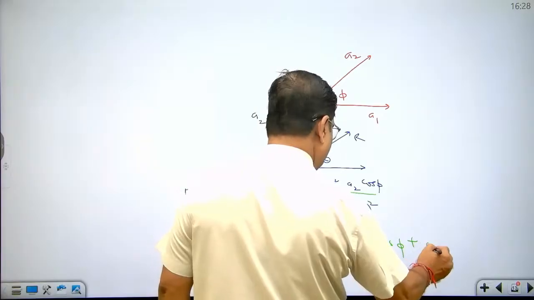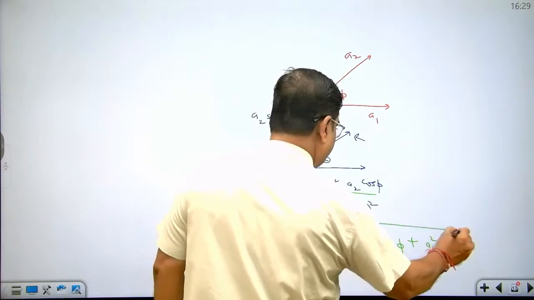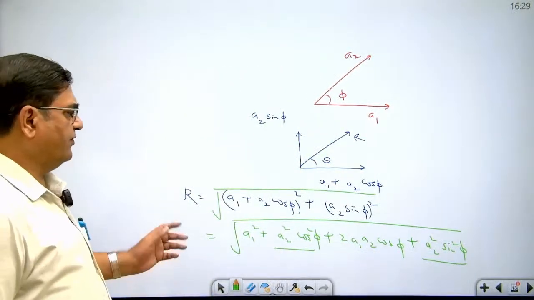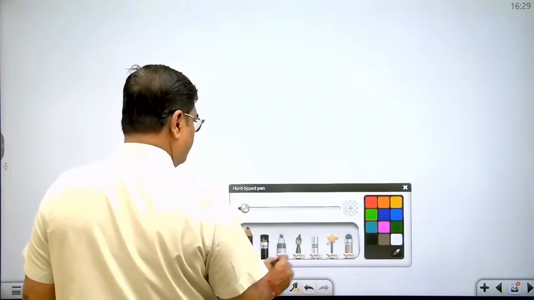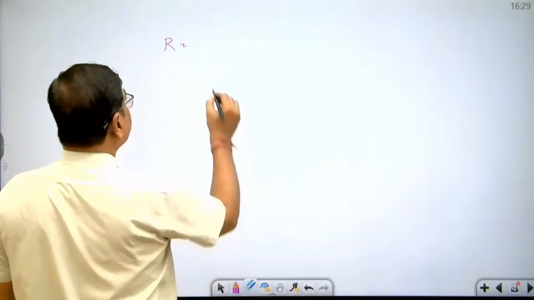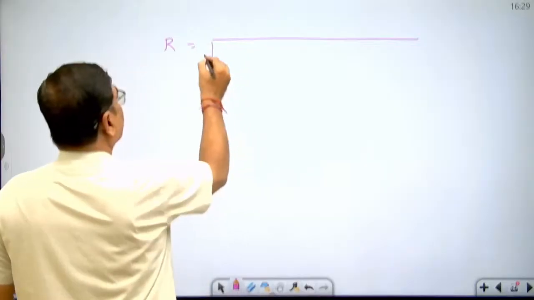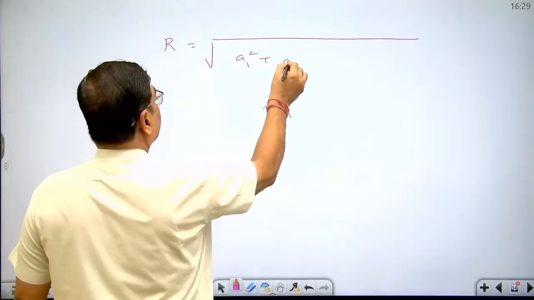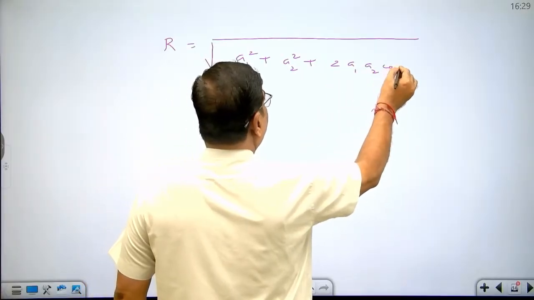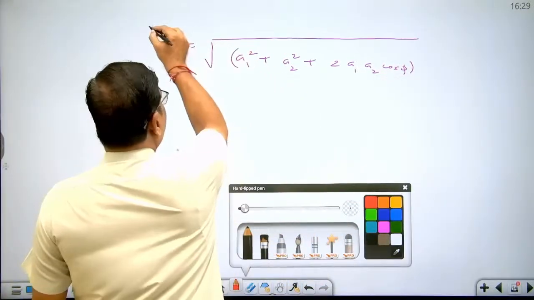Since cos square phi plus sin square phi equal to 1, we can write the equation of resultant amplitude. This is equal to under root a1 square plus a2 square plus 2 a1 a2 cos phi. This is the equation of resultant amplitude.